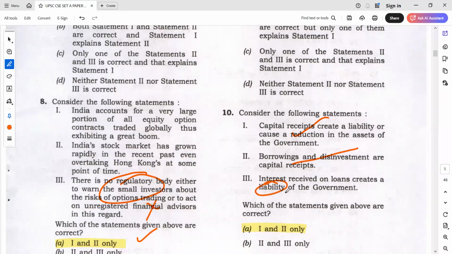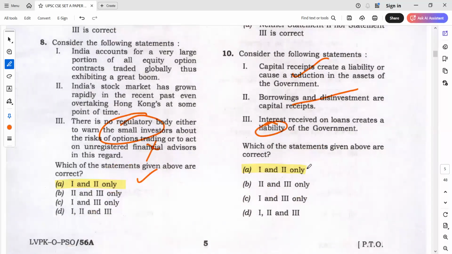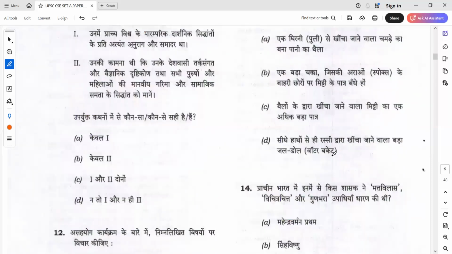Definitely it is not liability. It is a receipt. Okay, so this is a basic question. So the answer will definitely be 1 and 2.